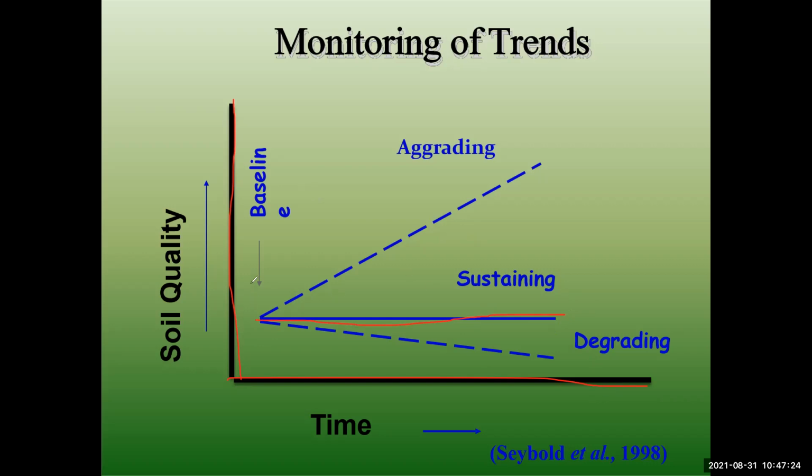And for soil quality, over time it is aggrading when you add organic inputs. When you use inorganic forms, you use urea and phosphate, then your soil quality day by day is decreasing or degrading. Okay, the soil quality goes to the bottom level from the sustaining level. This is how to measure the monitoring of soil quality, the trend in the graph.